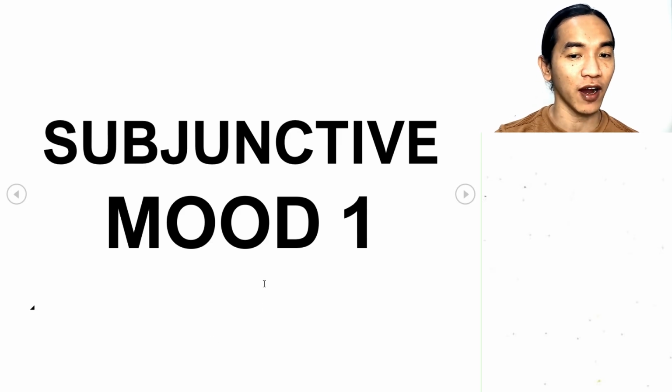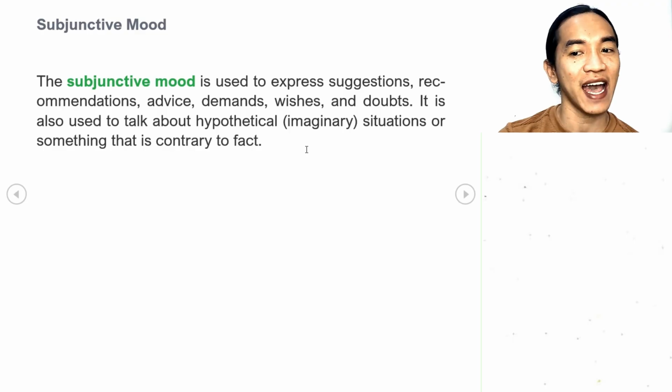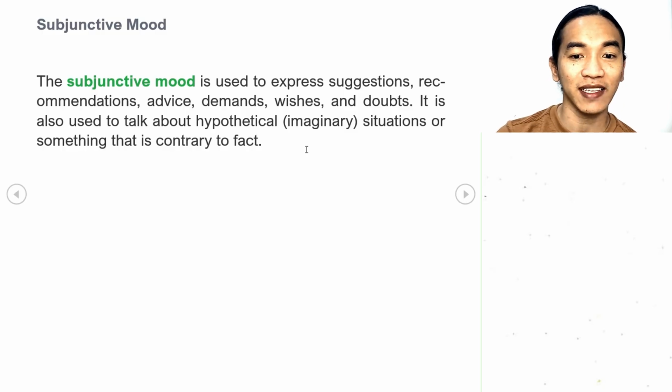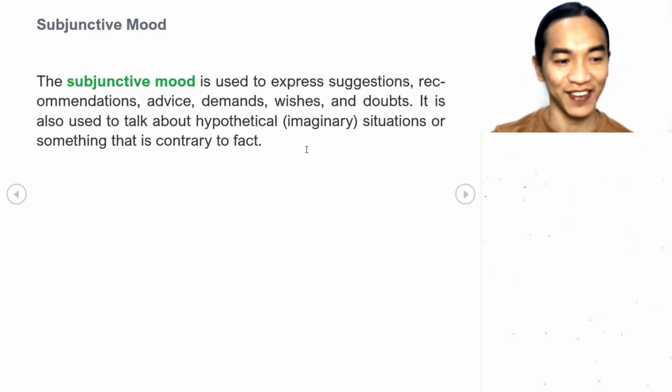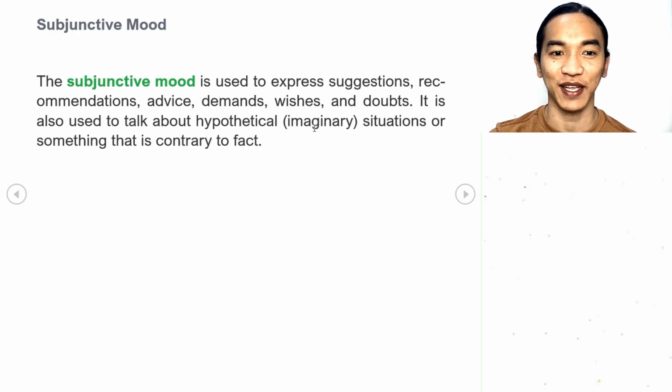To start, let's define first what the subjunctive mood is. The subjunctive mood is used to express suggestions, recommendations, advice, demands, wishes, and doubts. It is also used to talk about hypothetical or imaginary situations or something that is contrary to fact, okay? So when we are talking about the situations mentioned here, the subjunctive mood is useful.